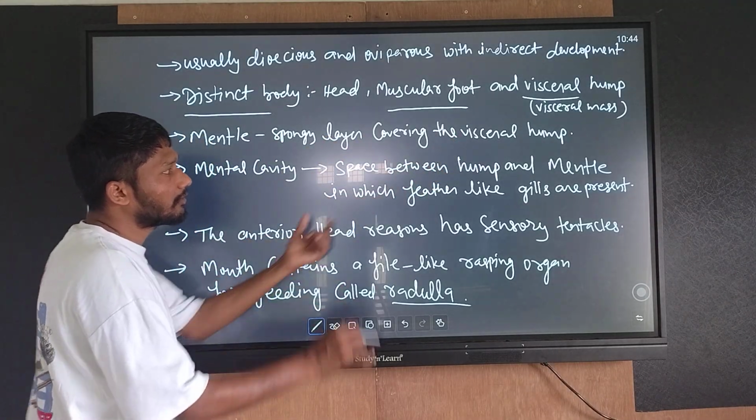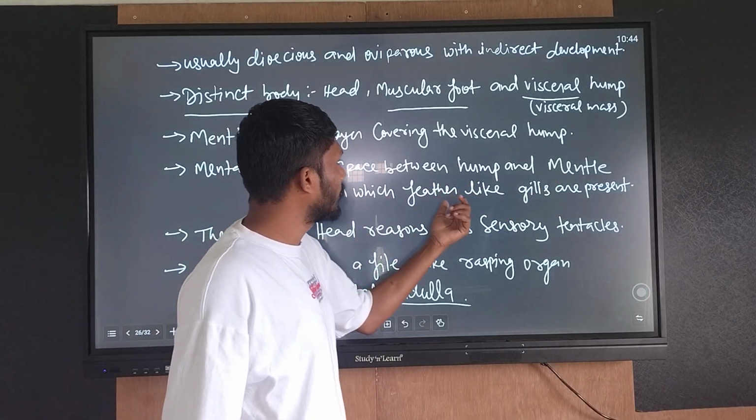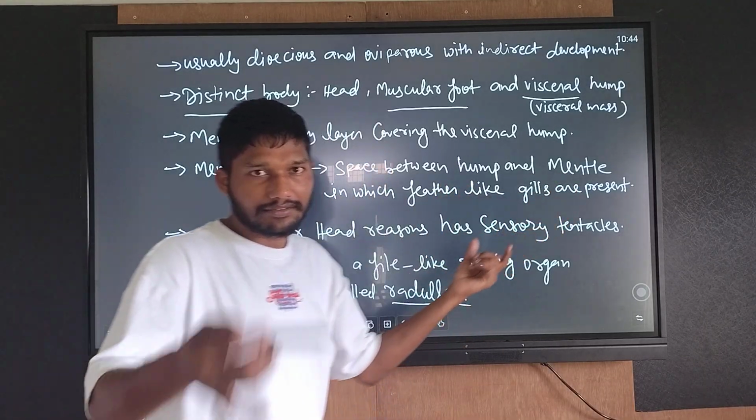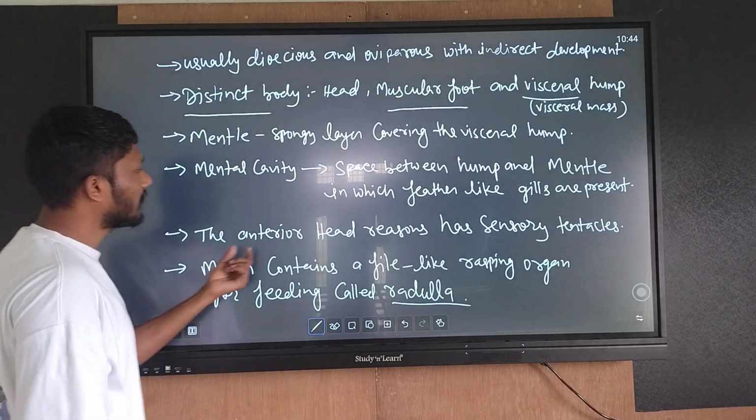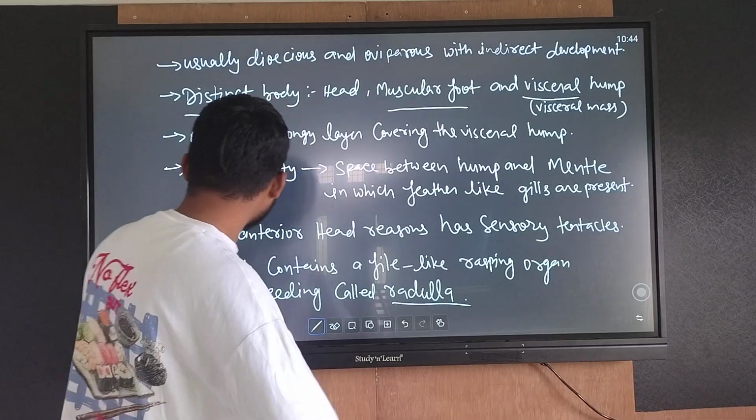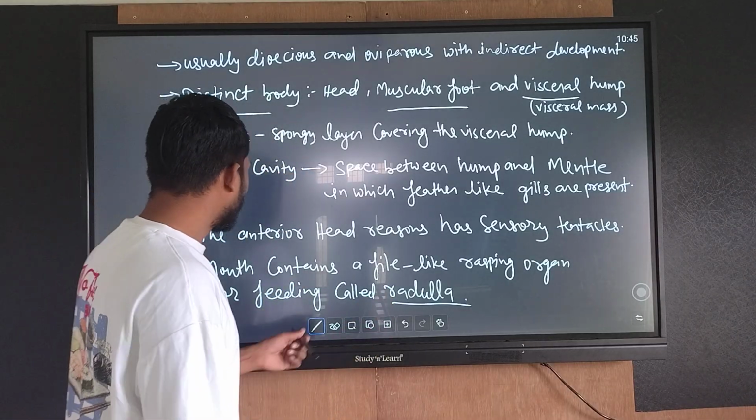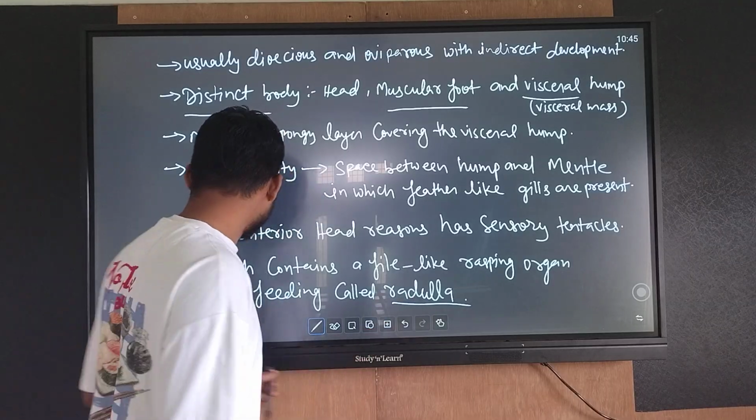Mantle cavity is the space between the hump and the mantle, in which feather-like gills are present, which help in respiration. The anterior head region has sensory tentacles. Mouth contains a file-like rasping organ for feeding called radula.